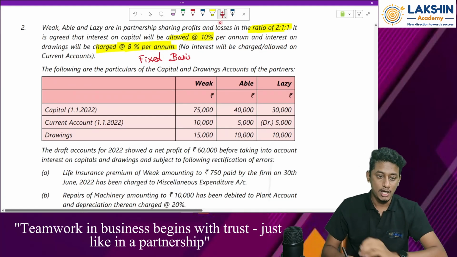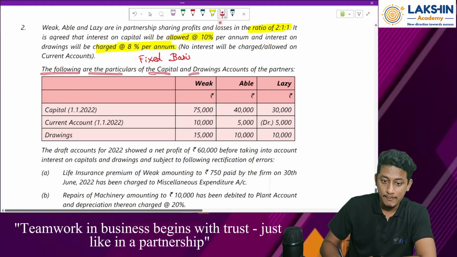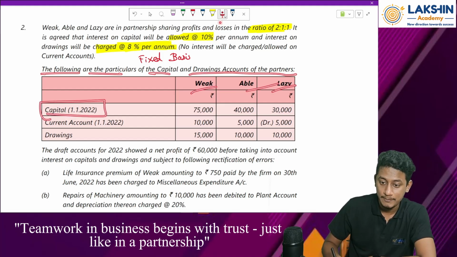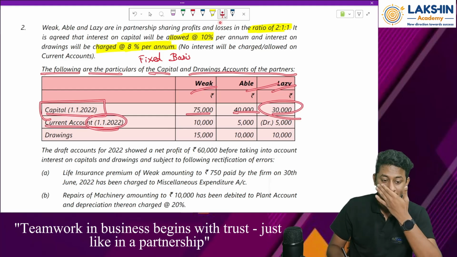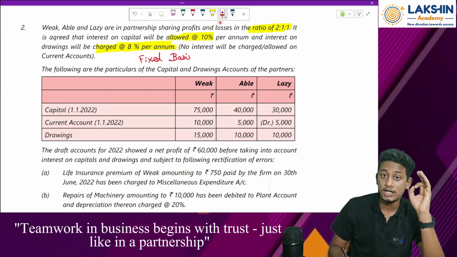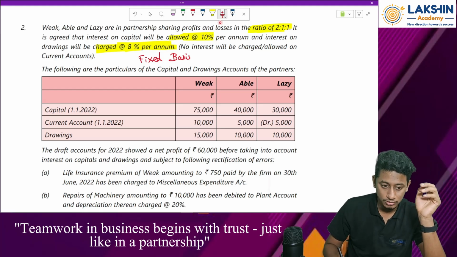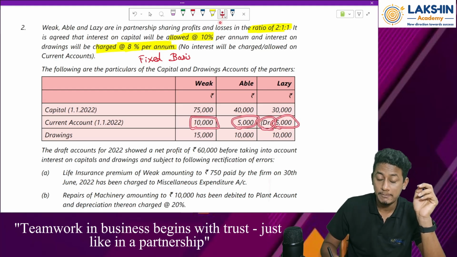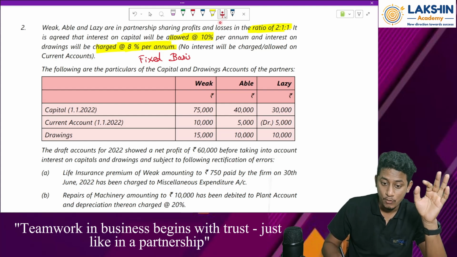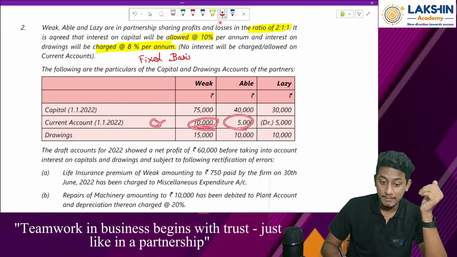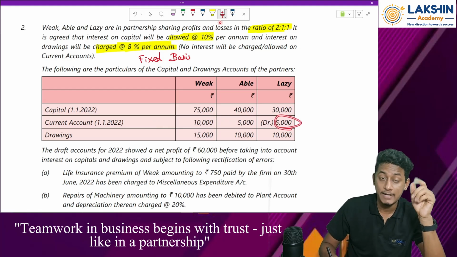Then following are the particulars of capital and drawings accounts of the partners. Okay, they have given us the capital account balances for all three partners: 75,000, 40,000, and 30,000 rupees. Then current account balances as on 1st January 2022, so we are following the calendar year over here. 10,000, 5,000, but over here it is a debit balance of rupees 5,000. That means the balances of 10,000 and 5,000 are credit balances, whereas this is a debit balance. Remember this, okay?